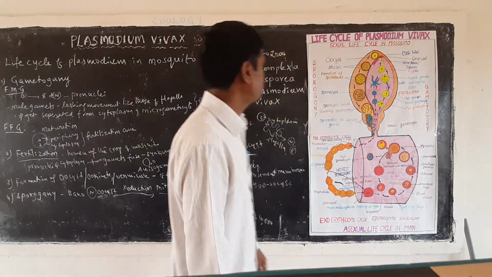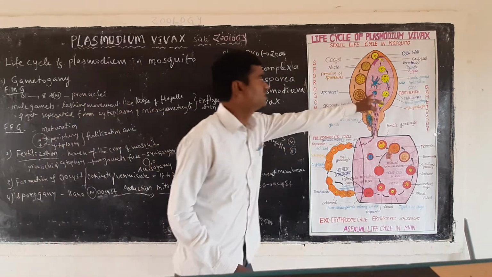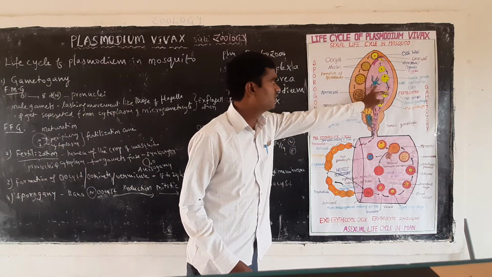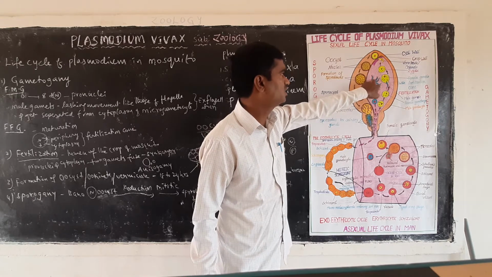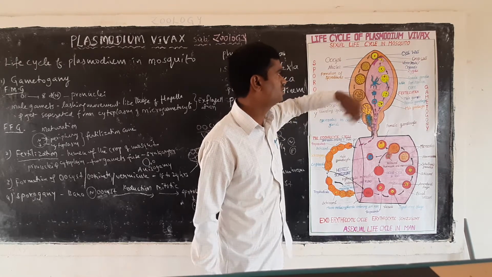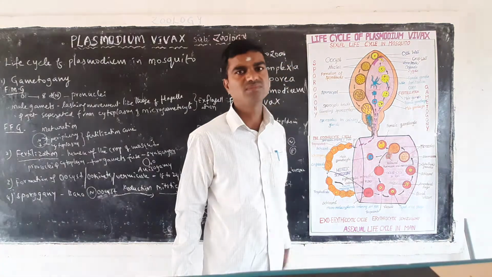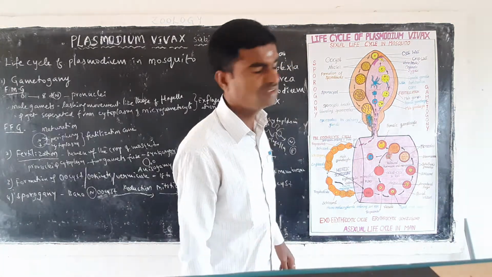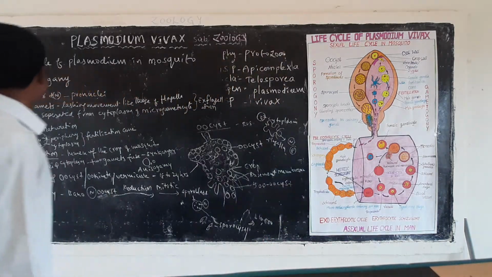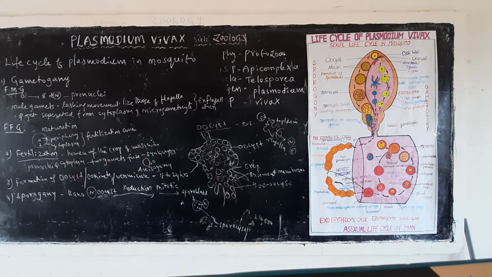Now, amoeboid-like structures here. Each and every flagellum contains one nucleus in the central region and separates from the cytoplasm. This process is called exflagellation, right? Now, that is called the male gametocyte. And next, coming to the female gametocytes, the formation of the female gametes.